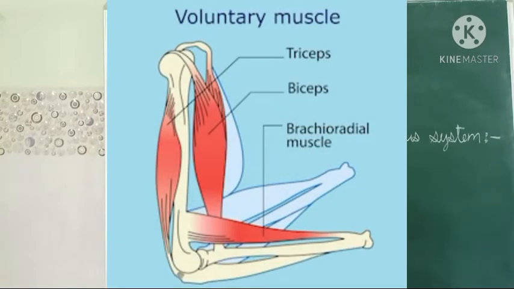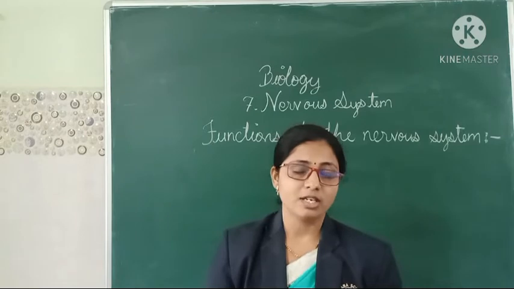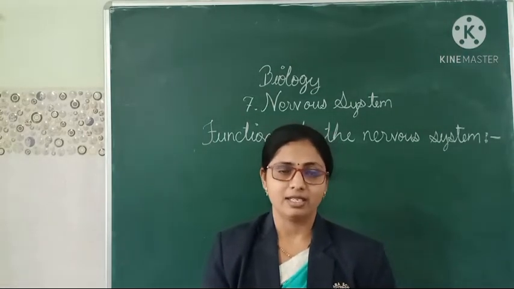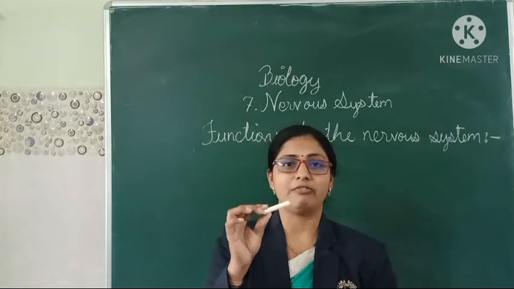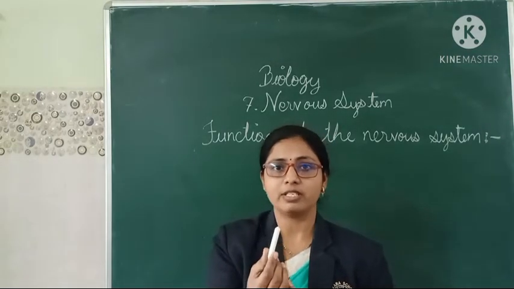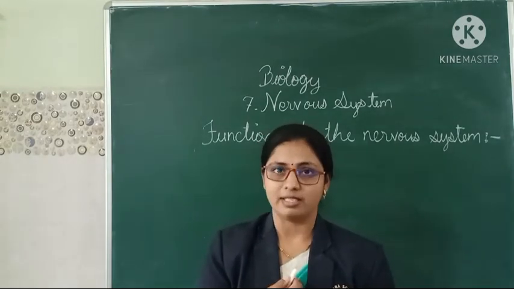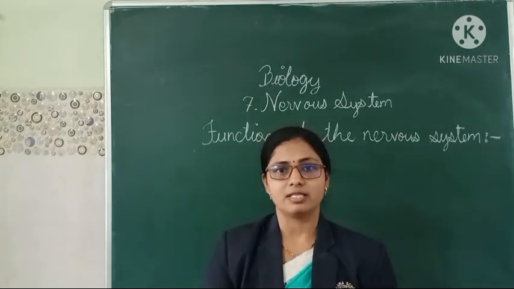Then the third is that it controls all voluntary muscular activities, meaning the voluntary muscles, which can be controlled by our will. Then only we can show the movement. Now, suppose I am holding this chalk in my fingers. It is my will that I hold this chalk in my fingers. So it is voluntary, done by myself. This activity is also done with the help of the nervous system.